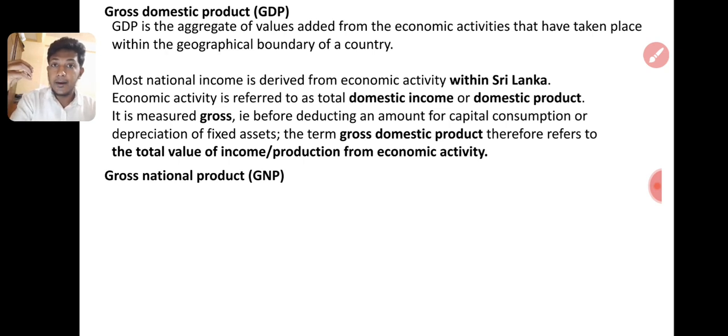The milk powder company pays the agent, and the agent keeps some margin and gives it at some higher price. So assume 70 rupees. If 70 rupees is given, 20 rupees is profit for him, right? I took 50 rupees from the agent, and the agent took 70 rupees from the milk powder company.